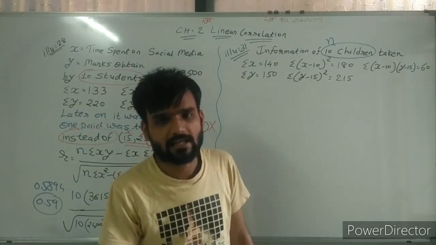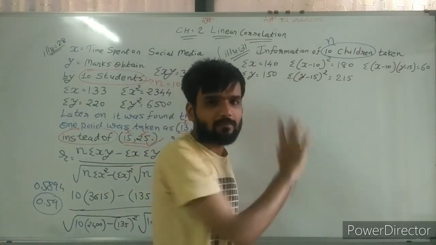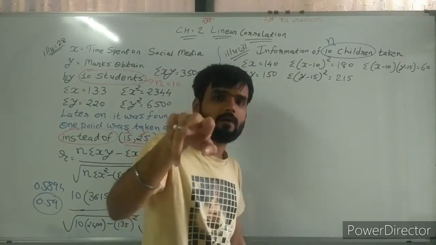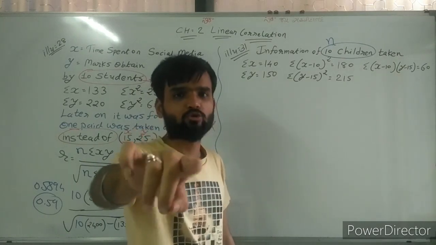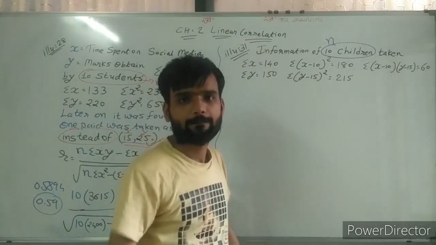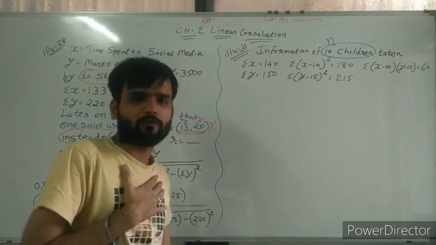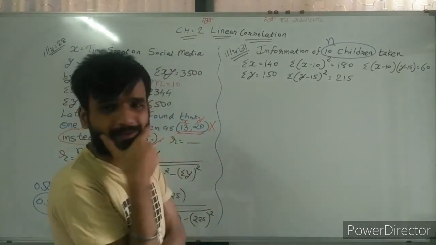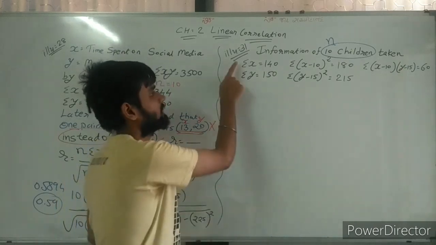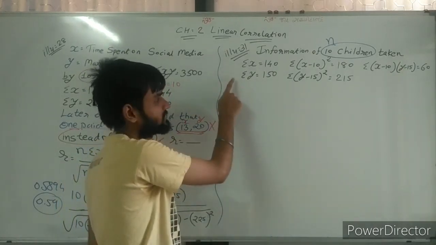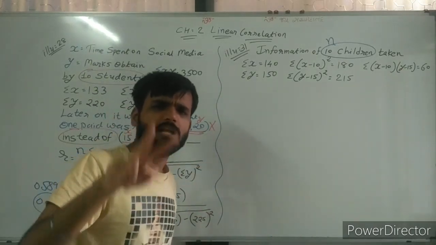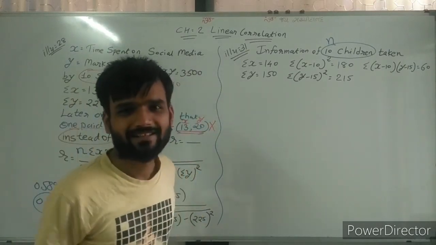So first of all decide, is it x bar y bar? If both are x bar y bar, then okay. Then you can use that formula. Now see and try to understand. So first of all, what we need, sir, what is the value of x bar and y bar? Find it. For that, sigma x, sigma y, both the values are given.